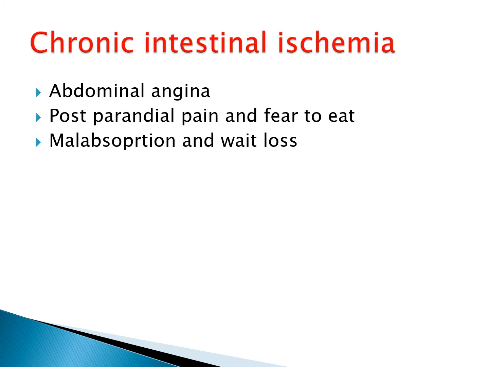The second one is chronic intestinal ischemia. The patient might present with abdominal angina, pain in the abdomen just like cardiac angina. It might also be called abdominal angina in the literature. Postprandial pain: whenever the patient eats, the demand for blood supply increases, but the damaged vessels are unable to meet the demand, and the patient develops postprandial pain. And then the patient fears to eat because of this pain.